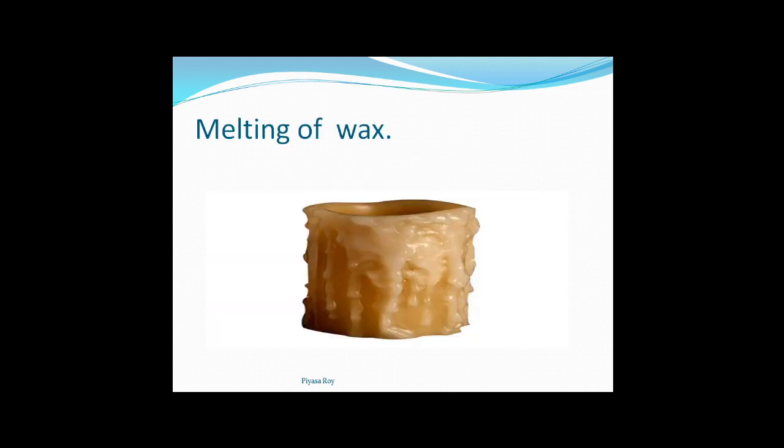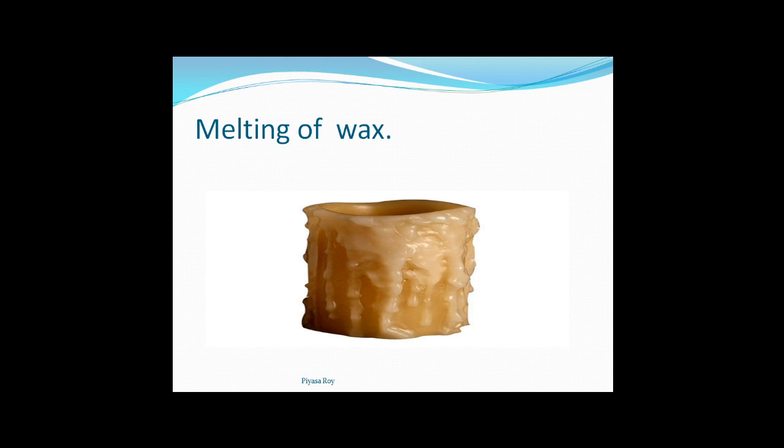Now we will be discussing some examples. Melting of wax is a kind of physical change. If we heat some wax, in a spoon or a test tube, or from a candle, when we light the candle, some wax will melt because of the heat.